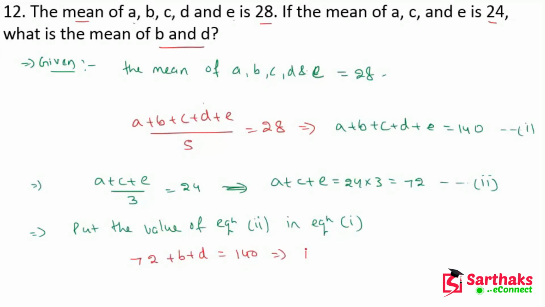So B plus D is equal to 140 minus 72. After solving this, we get B plus D is equal to 68.